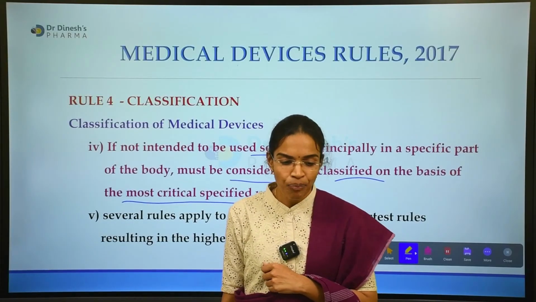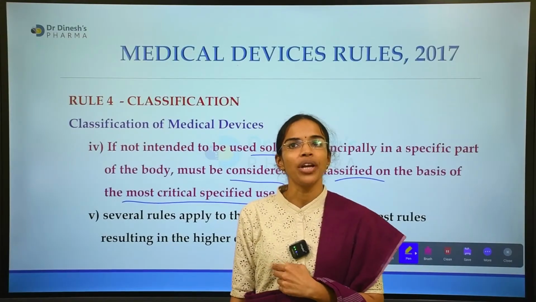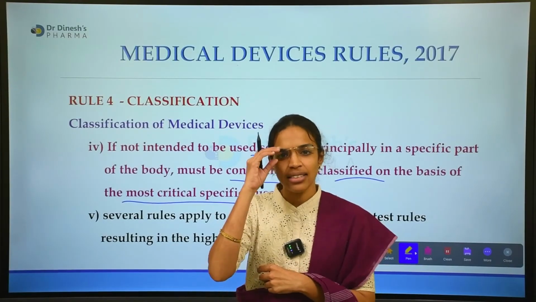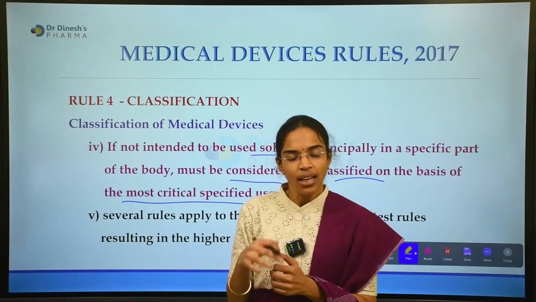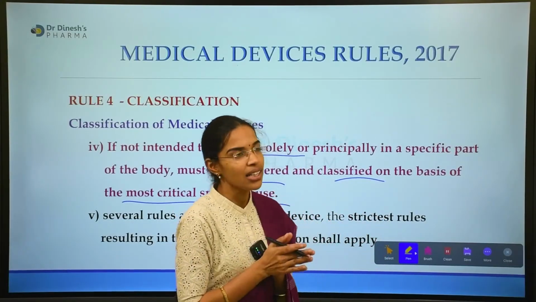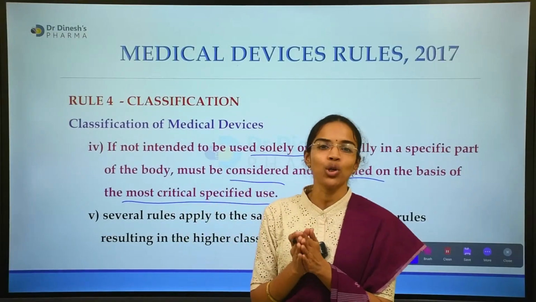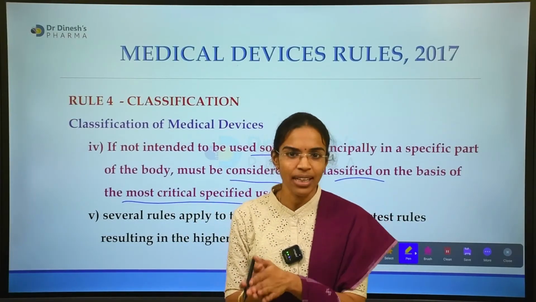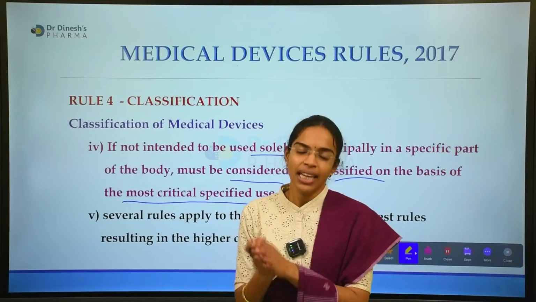That means if we are going for certain devices like an implant, let's take the example of an implant. If we are designing or about to classify an implant, if the classification is based on an implant.